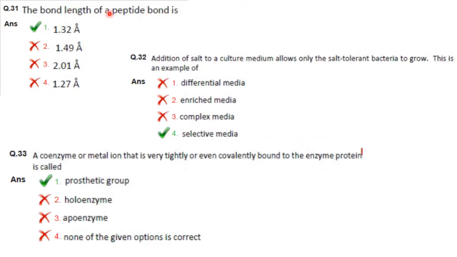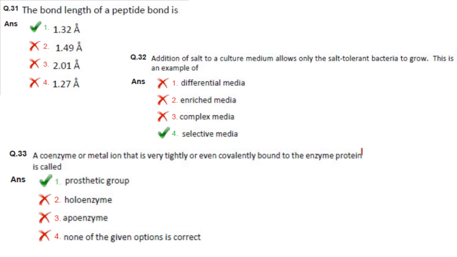Then, the bond length of a peptide bond is 1.32 Angstrom. Addition of salt to a culture medium allows only salt-tolerant bacteria to grow. This is an example of selective media. Since addition of salt to a culture medium allows only the salt-tolerant bacteria to grow, this is an example of selective media.